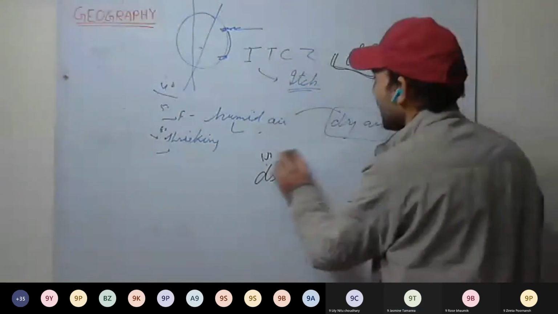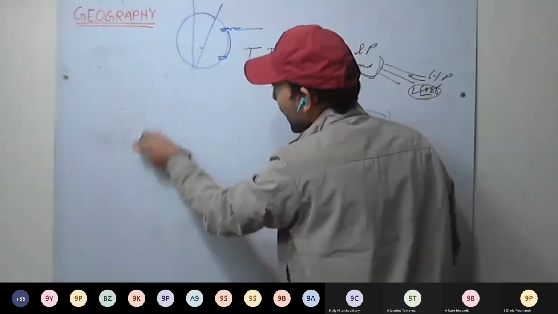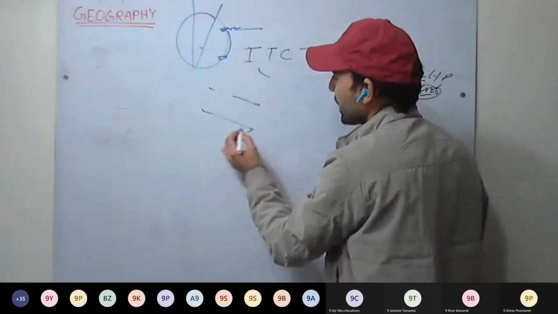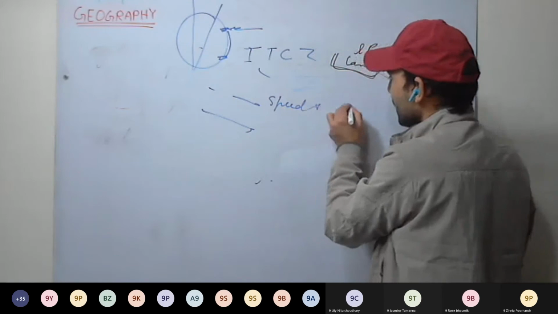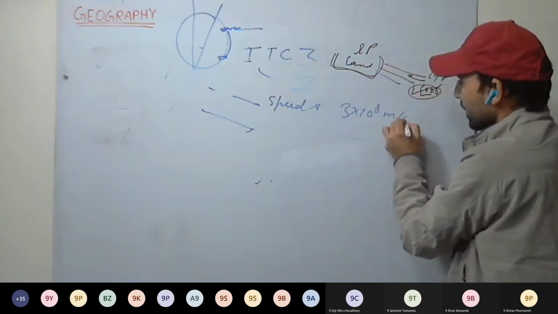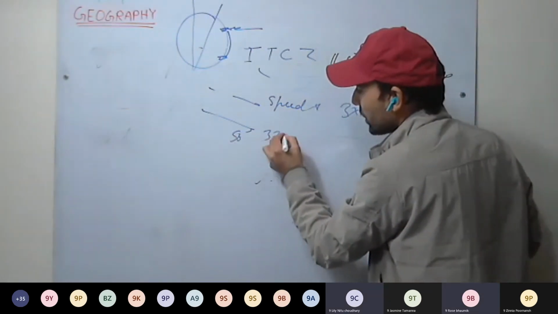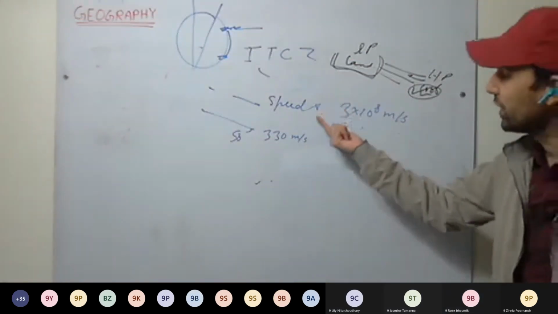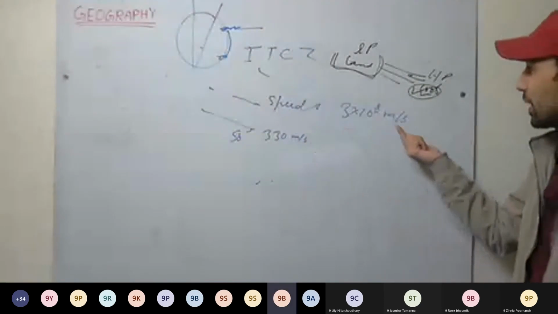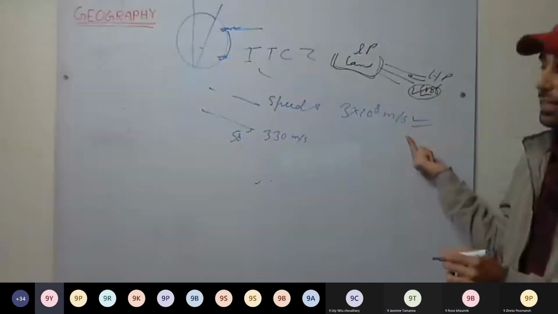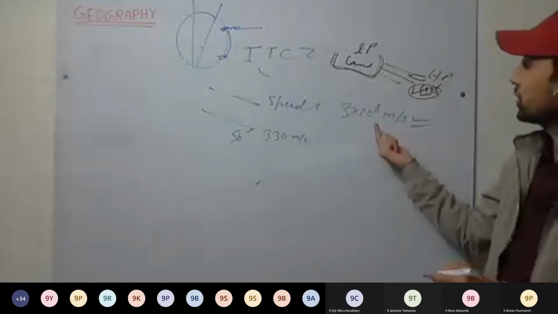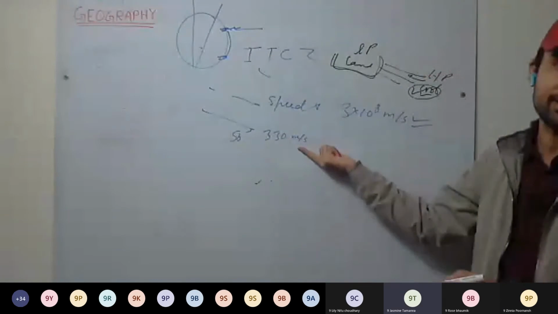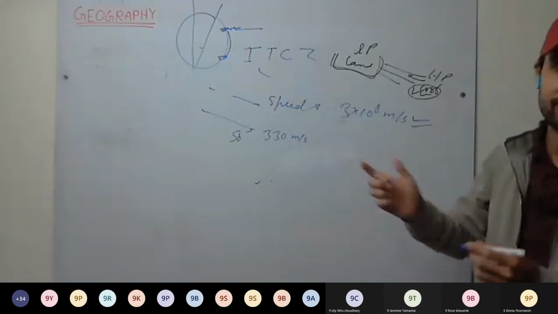Okay, this is because lightning and thunder both take place at the same time. But to reach you, both have different speeds. The speed of light is how much? 3 into 10 raised to power 8 meter per second. What is the speed of sound? Around 330 meter per second. So which will reach you first? Light. The light will reach first and sound will follow the light. So first you will see the lightning, then you will hear the thunder. This is because of the difference in speed.